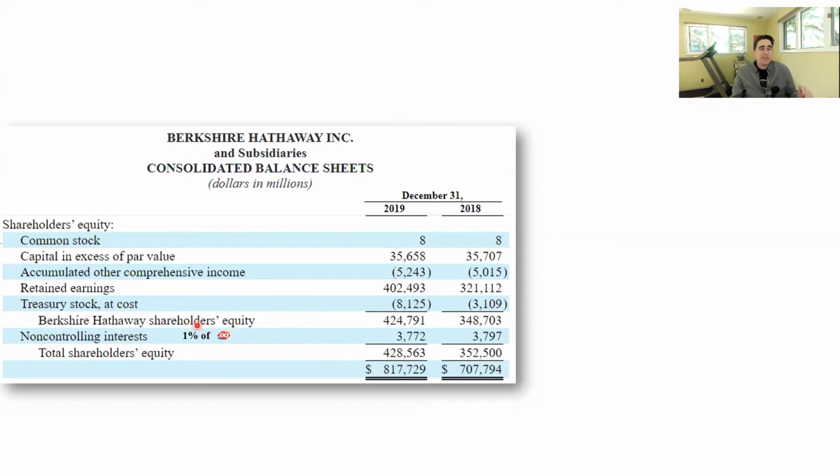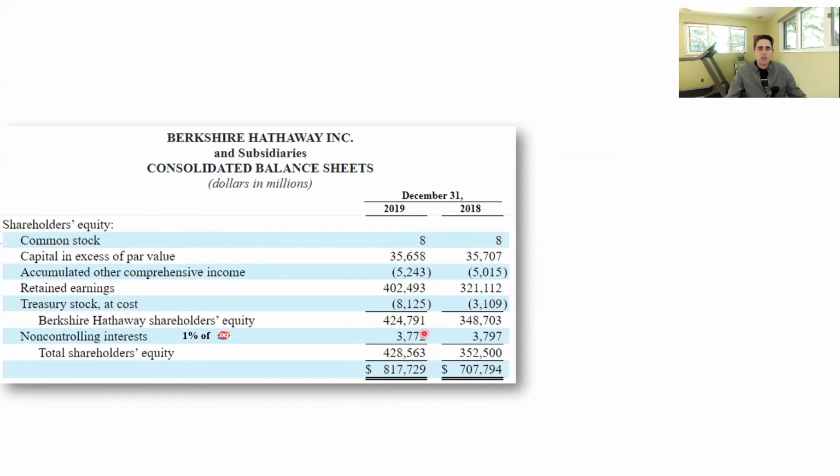So when you look at the property, plant, and equipment balance, that's 100% of Dairy Queen's property, plant, and equipment. But Berkshire Hathaway's equity is only a 99% share in that asset. And so when you add in the non-controlling interest, you get total 100% shareholders' equity of 100% of the assets and liabilities.